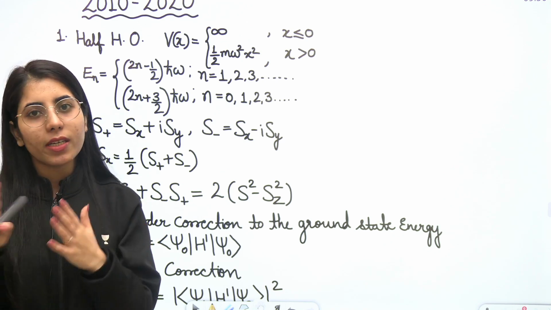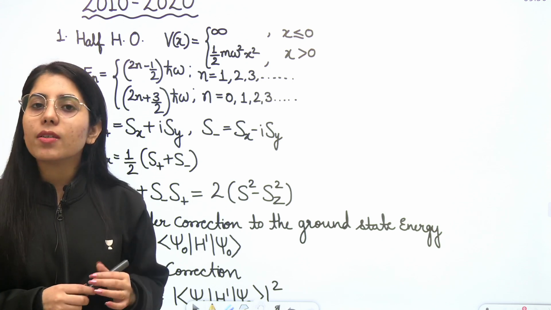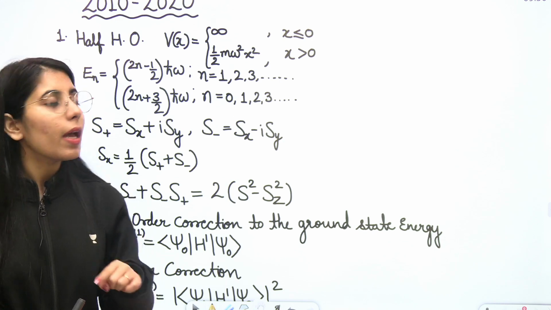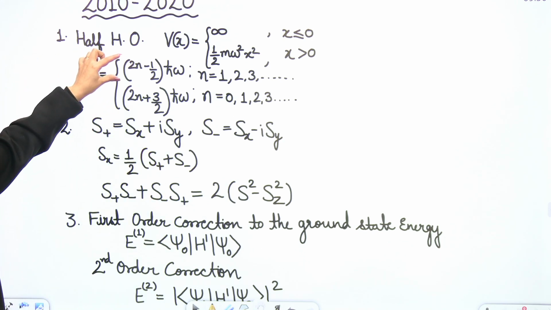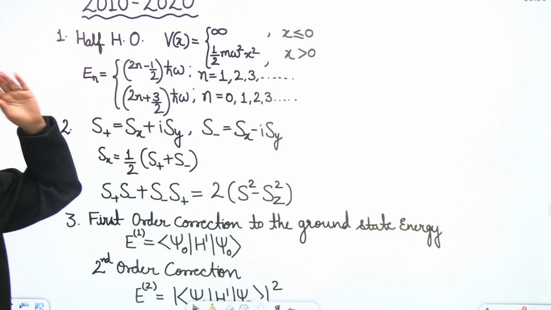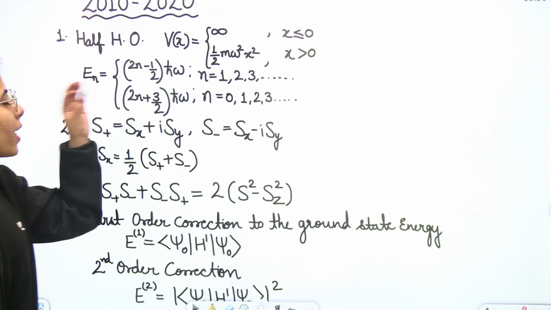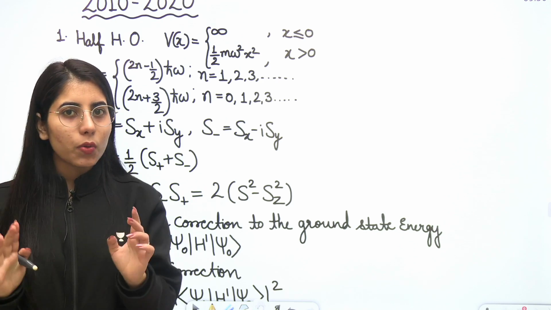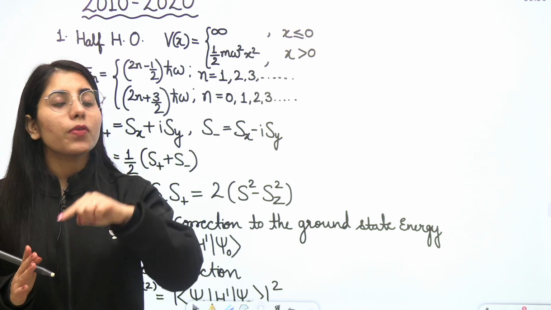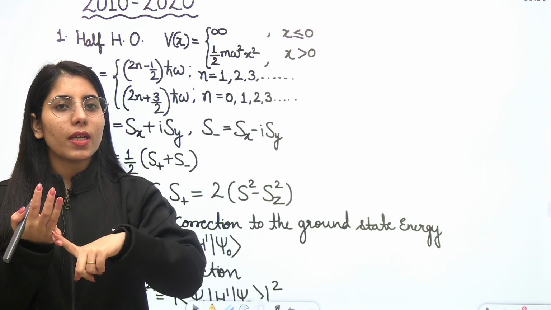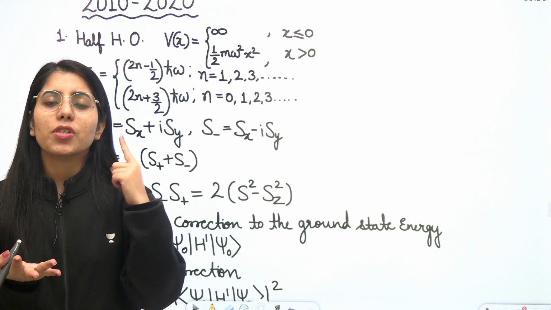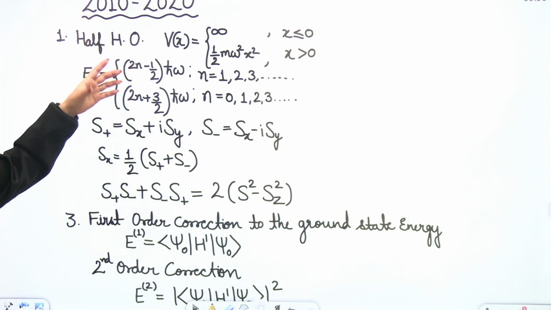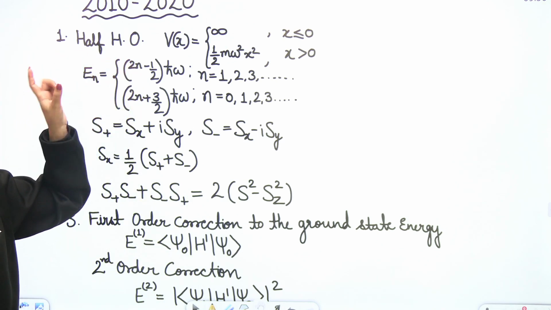But you have to check, let's say they have given different energy expressions and they are asking which one is correct for the half harmonic oscillator. In that case, you will see what ground state energy value you get from the formula you have memorized. Now check the given options; they will also give you the corresponding n values. You will have to check which option gives the same ground state energy, the same first excited state energy, the same second excited state energy and the rest of the state energies as you get with the formula you memorized, and that should be the correct one.